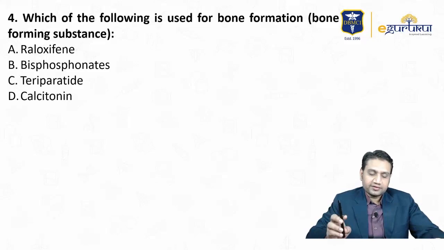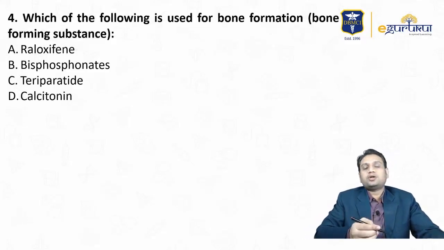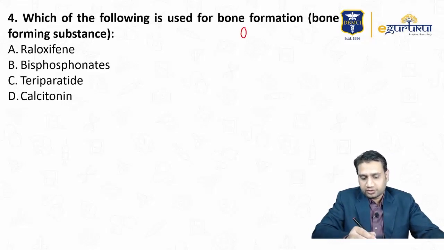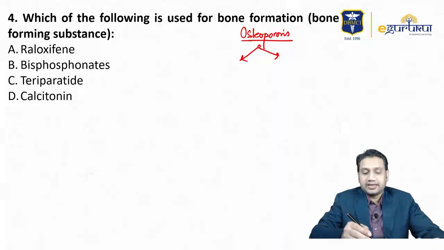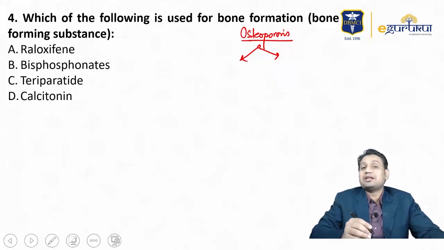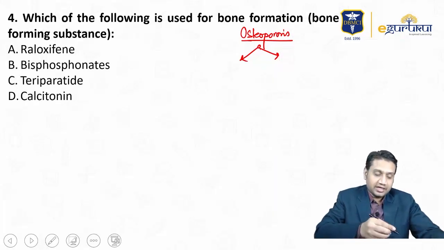Number 4, which of the following is used for bone formation? Okay, so bone, there are 2 kinds of drugs that we can use for osteoporosis. We all know that, it's very simple. There are 2 kinds of drugs which can be used for osteoporosis. One bone forming and one which inhibits resorption, right? The drugs which inhibit resorption means which block the osteoclastic activity.